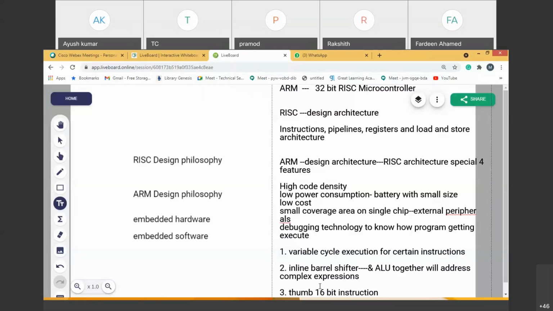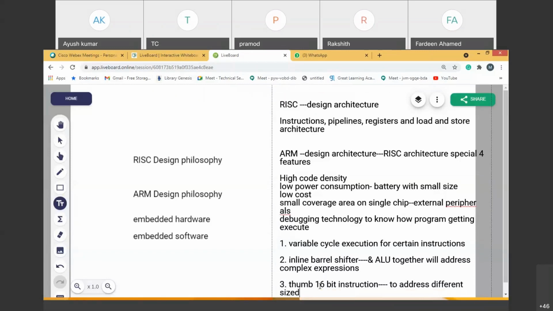For what purpose? To address different size memory locations.